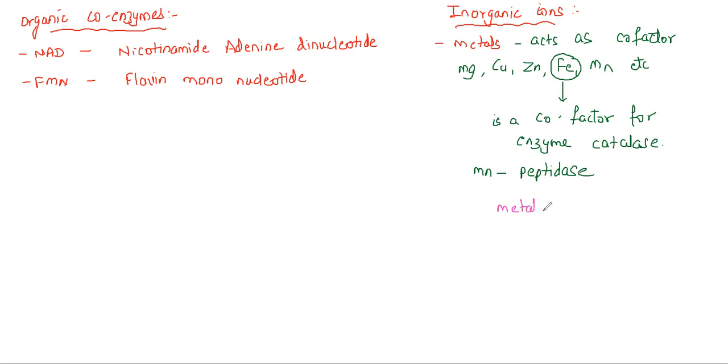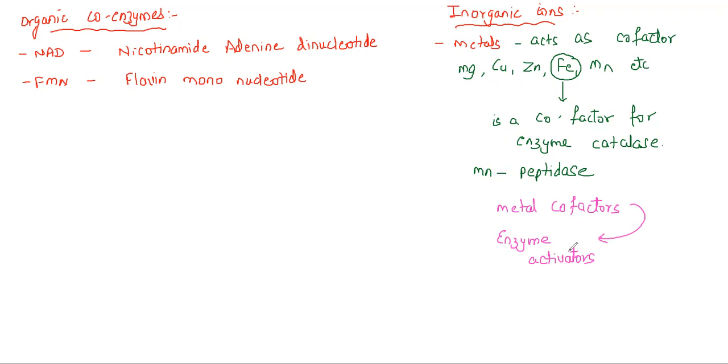Metal cofactors. Is there any other name given to metal cofactors? The answer is yes. They are called enzyme activators, meaning they are going to activate the enzyme. And if metals are not available, then that enzyme will not be activated.